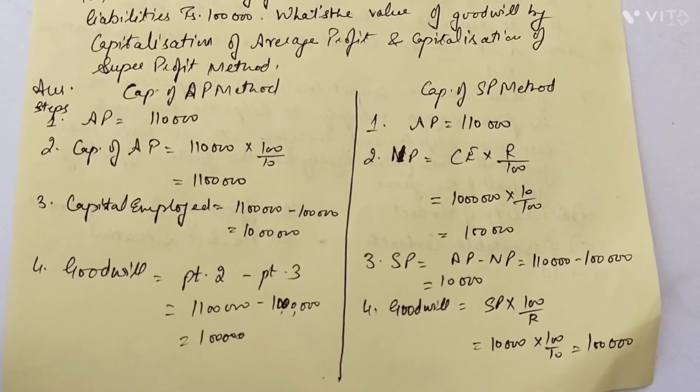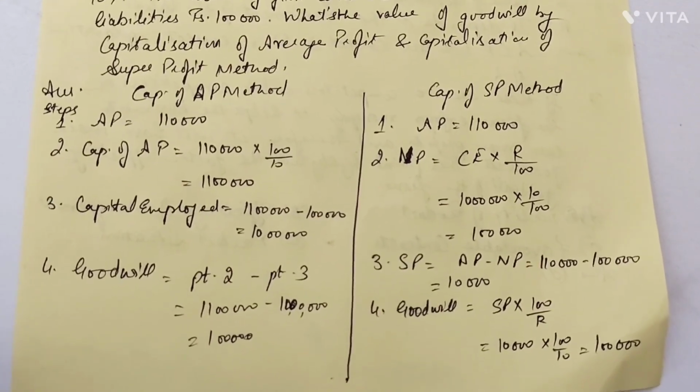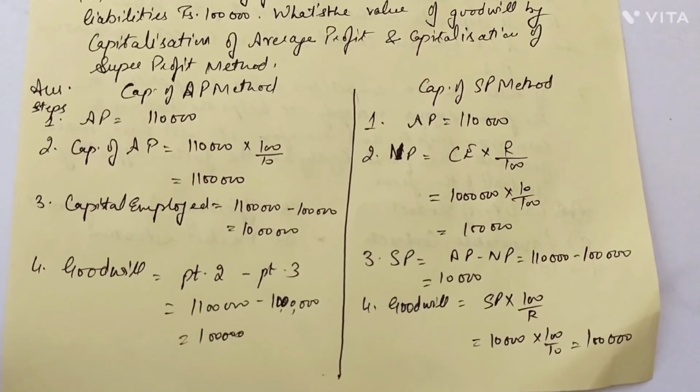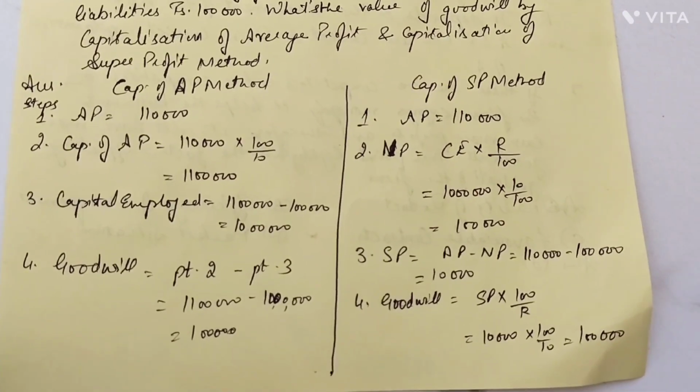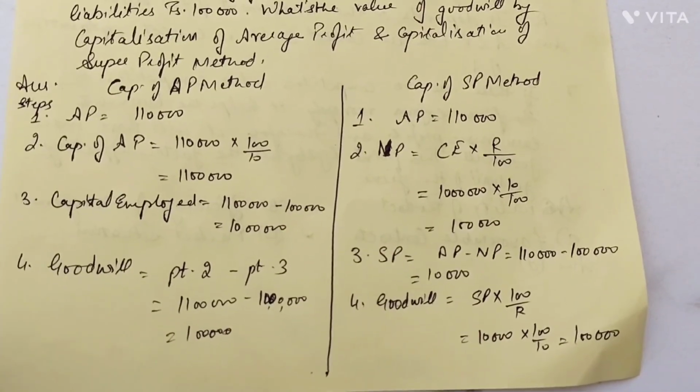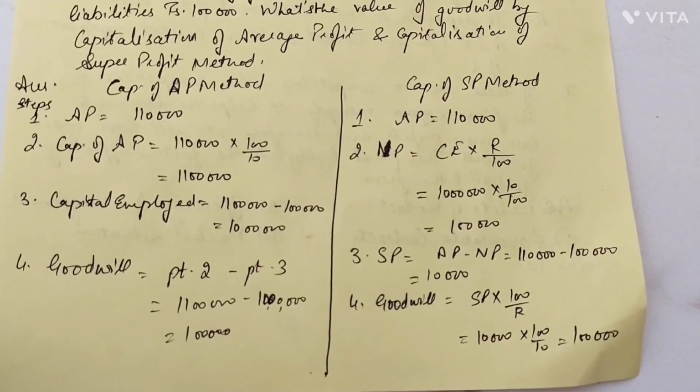This is not our goodwill. To calculate goodwill from the capitalized value of AP, we will deduct the capital employed, which I already told you in this business was 10 lakh. So for this question, the goodwill by the capitalization of AP method is rupees 1 lakh.